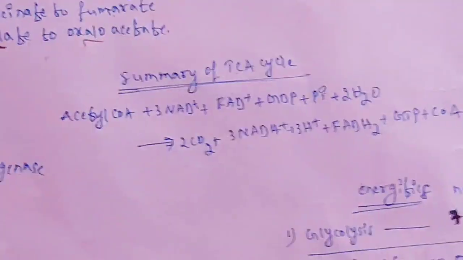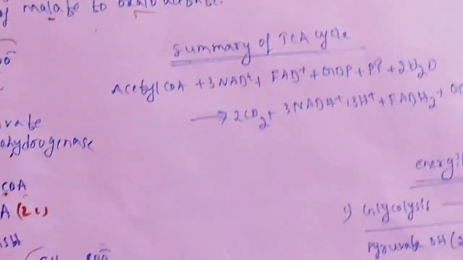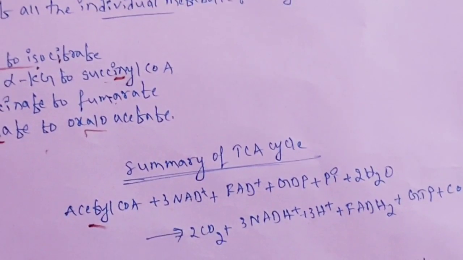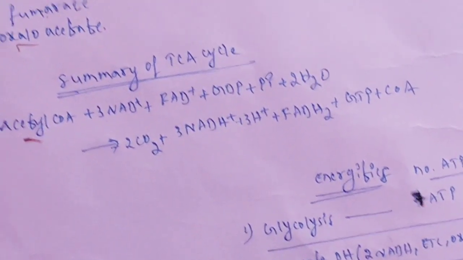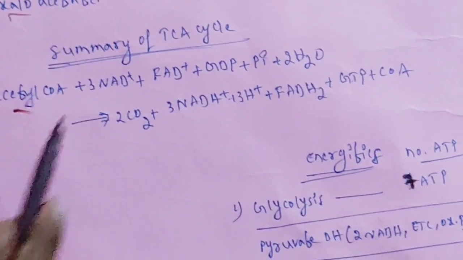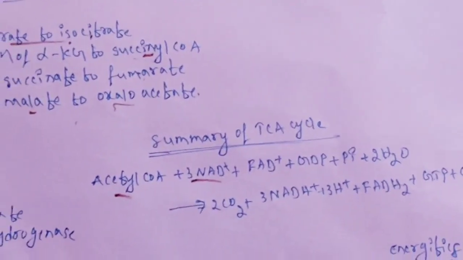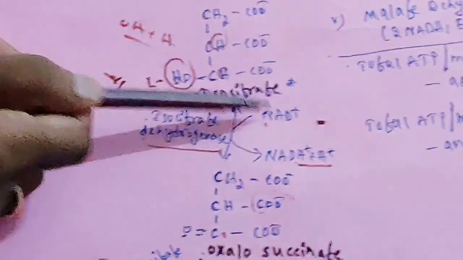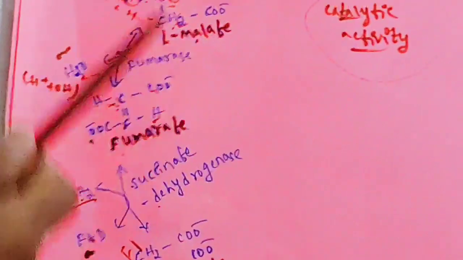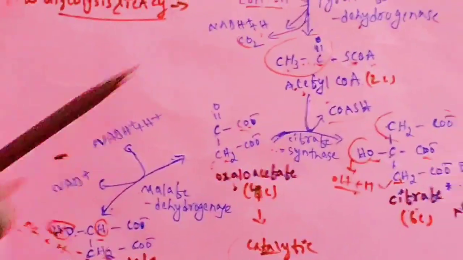Then see, this is the summary of the TCA cycle, the overall reaction. Overall reaction means we know that acetyl-CoA. I told you that pyruvate is not the starting point. Here this pyruvate is obtained from glycolysis. Acetyl-CoA is the starting point. One molecule of acetyl-CoA participates and 3 NAD are added. Where are the 3 NAD? You can see here, 1 NAD is here, another NAD is here, and another here. So 3 NAD plus are added.